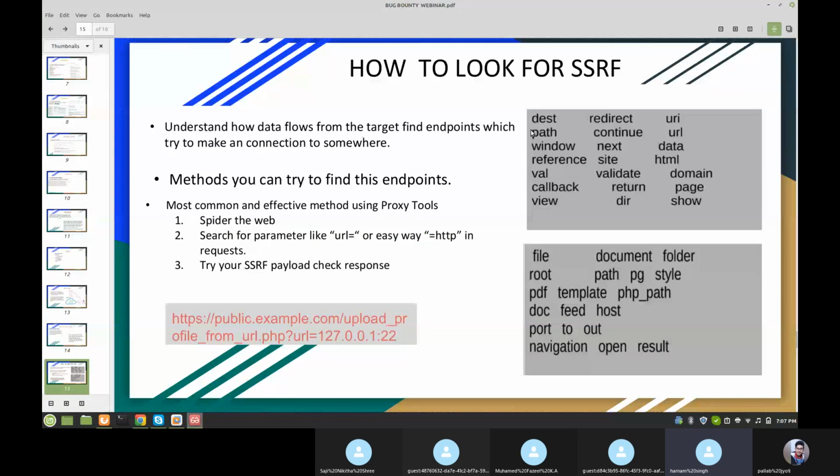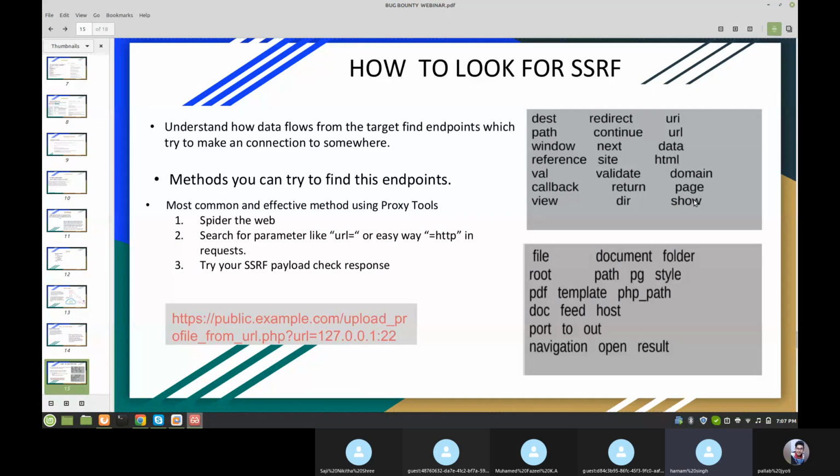These are some keywords you can look for: destination, redirect. If the website is redirecting somewhere else, then you can try the SSRF payload. Also URI, URL, continue, path, window, callback, view, directory, show.